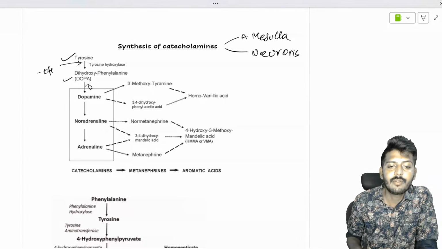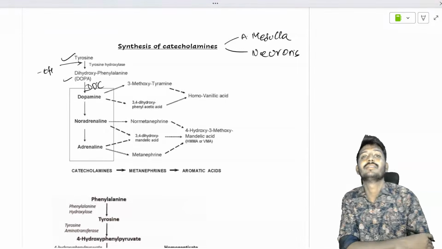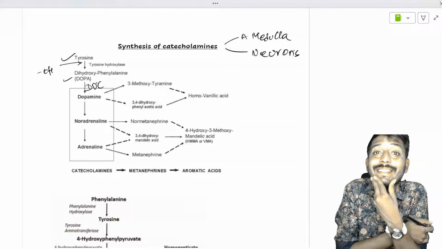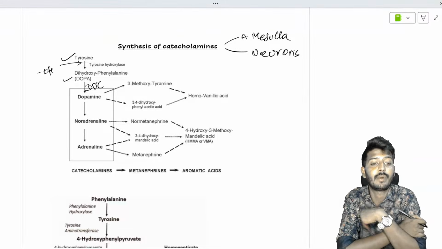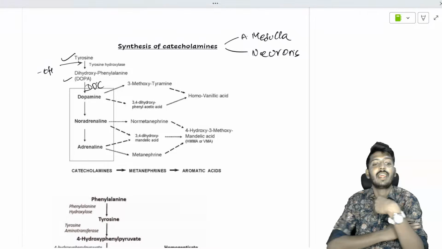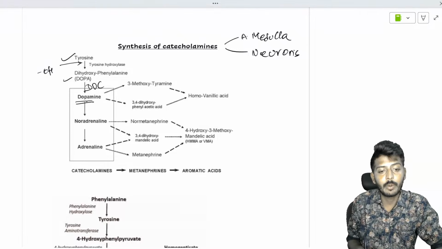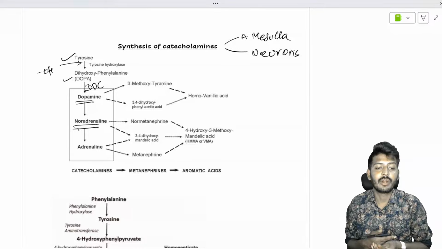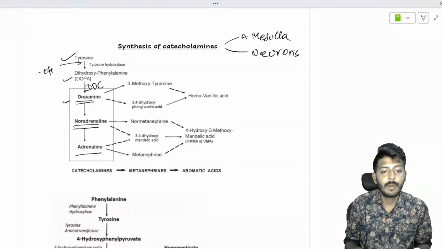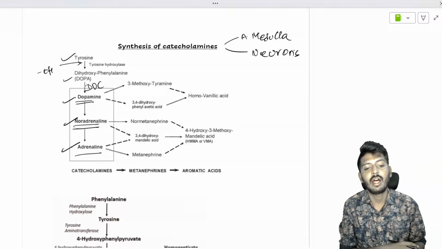DOPA, under the influence of the enzyme DOPA decarboxylase. This is a very important enzyme in understanding a disease. Which is the disease? Parkinson disease drugs. The drugs used in Parkinson disease are a very important thing to understand. Dihydroxyphenylalanine will get converted into dopamine. Dopamine will get converted into noradrenaline. Noradrenaline will get converted into adrenaline. So dopamine, noradrenaline and adrenaline are your, what is that?